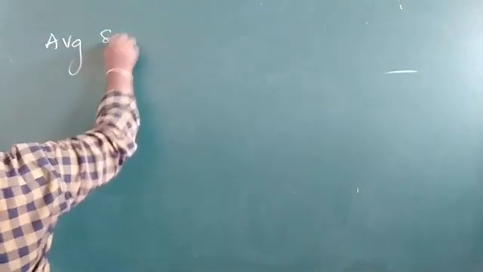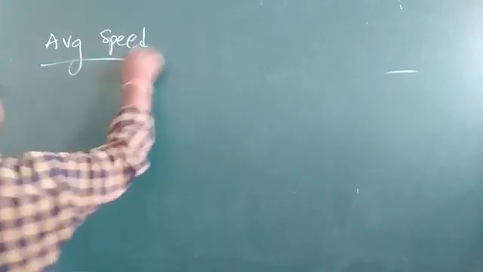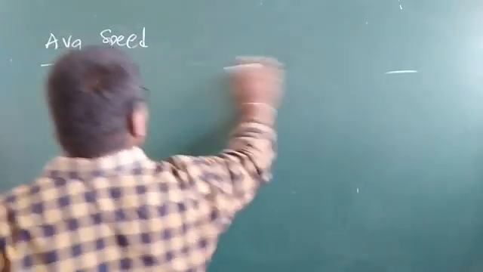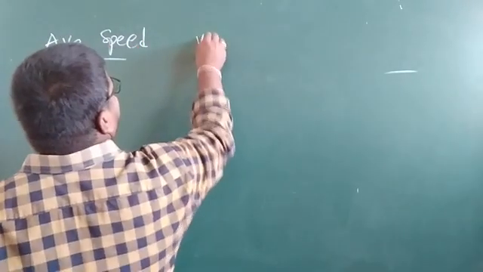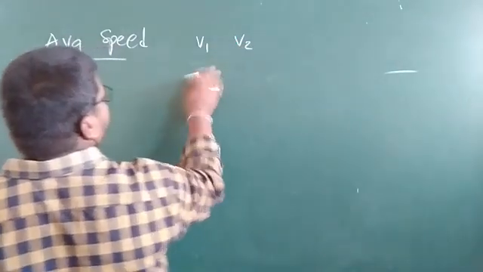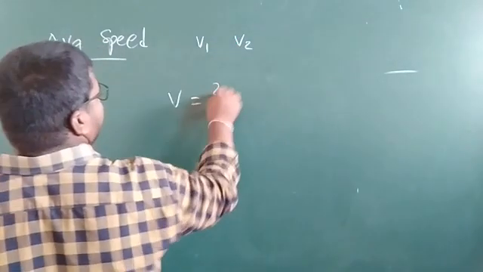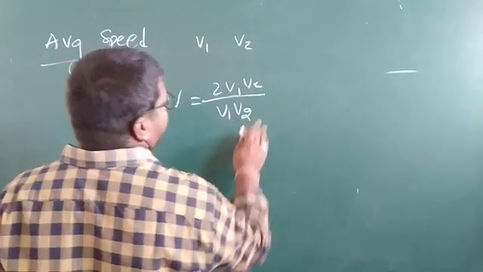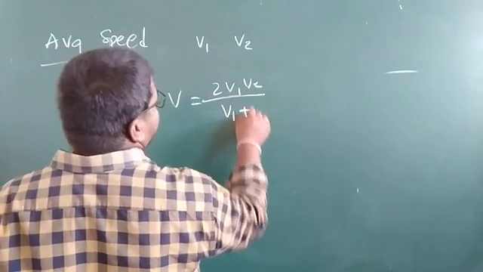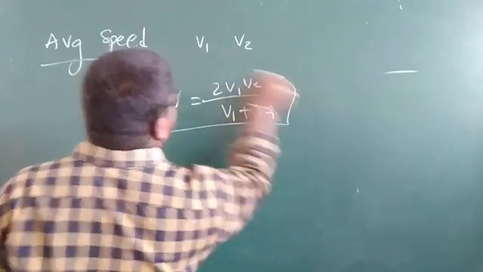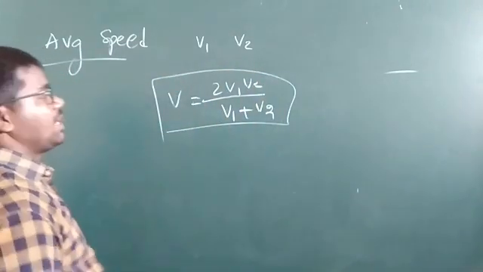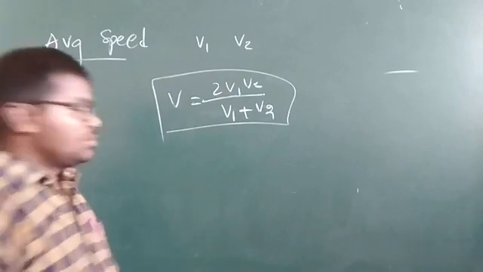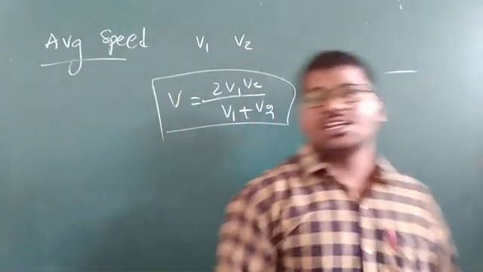Formula for average speed: for two velocities v1 and v2, v_avg is equal to 2v1v2 divided by v1 plus v2. This is a very important one, my children, and this derivation is very important.